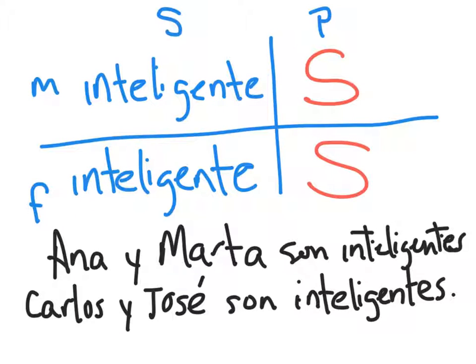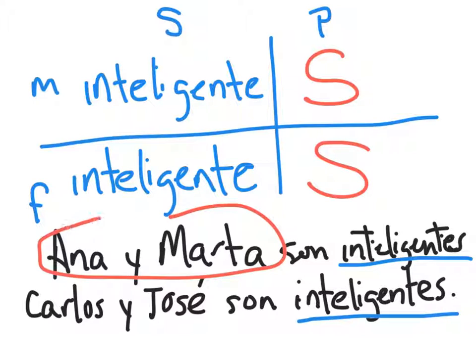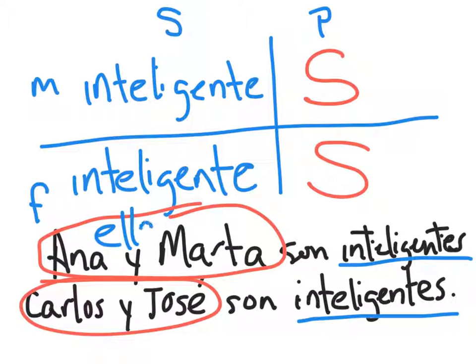Alrighty? So it ends up being the same exact adjective. The only way you can tell them apart is because these are two girl names and these are two boy names right here. And that's how you can tell whether it's male or female, by the subject. Because this, again, could be replaced by ellas, and this could be replaced by ellos. Female, and then male.